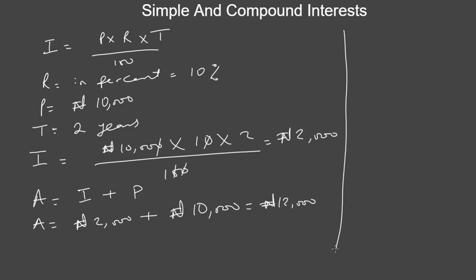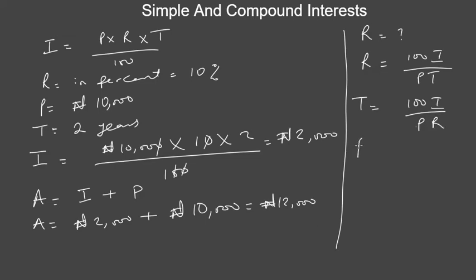We're going to make R the subject of the formula. Given that R is unknown, that is you don't know the rate, but you know every other thing, your rate will be equal to 100 times interest divided by principal times time. Let's say you don't know the time. The time will be 100 times interest divided by principal times the rate.